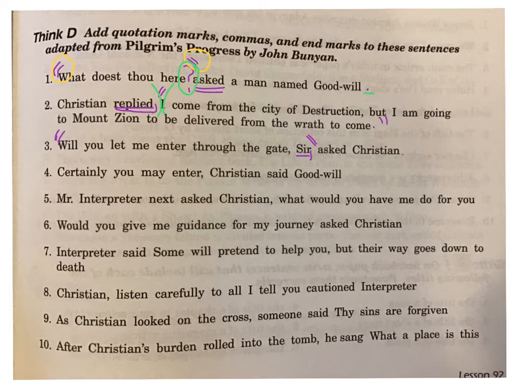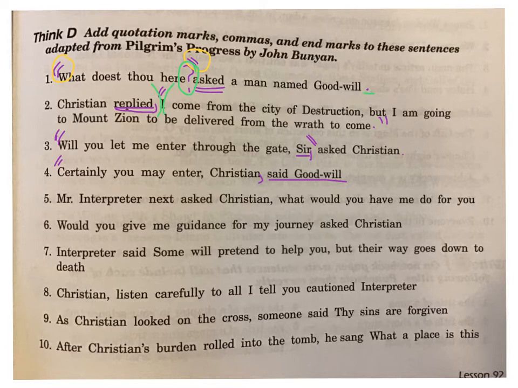Number 4, "Certainly you may enter, Christian," said Goodwill. All right, Goodwill spoke here, so that tells me that Christian is part of the quote. He's talking to Christian. He's answering him from the previous sentence. So I need to put my quotation marks at the beginning, and I want to make sure that they are just above where my sentence starts. And then I need a comma after Christian because that's the end of my quote.